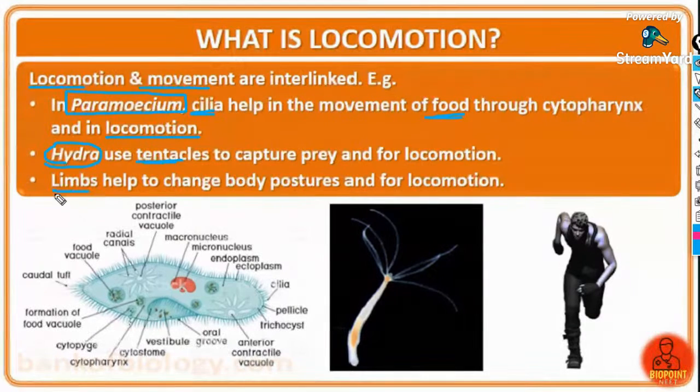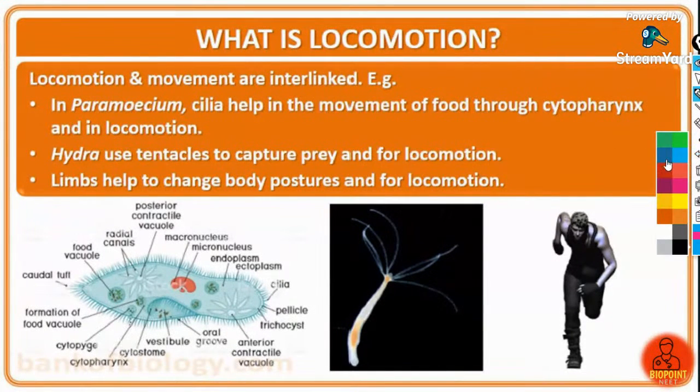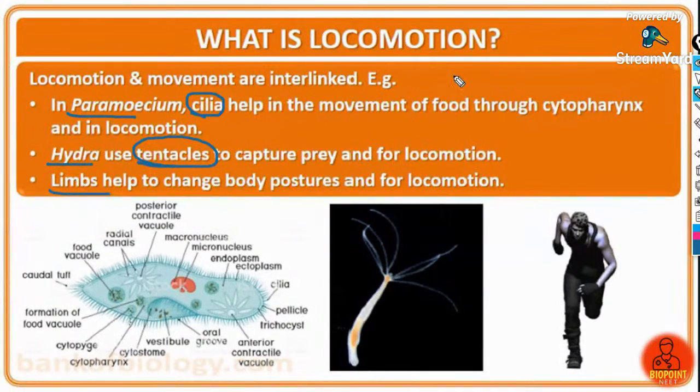Then limbs: in case of human beings and mammals, they use limbs, that is hands and legs, to change their body postures and for locomotion. So these are some of the examples of locomotion. Paramecium uses cilia for locomotion, hydra uses tentacles for locomotion, mammals use limbs for locomotion.